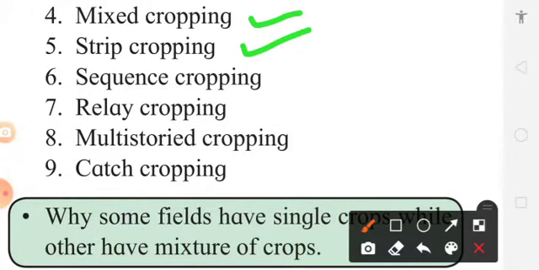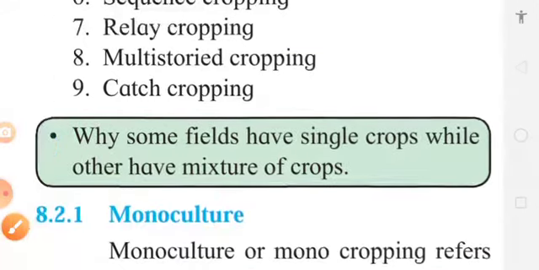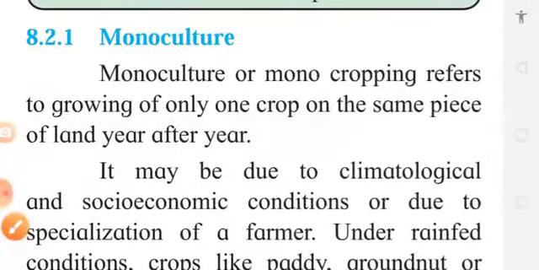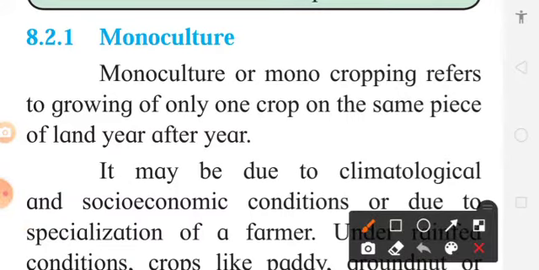Five, strip cropping. Number six, sequence cropping. Number seven is relay cropping. Number eight is multi-storied cropping. And the last one is catch cropping. Now we are going to study these in detail. Let us go to the first, monoculture. This monoculture is also called monocropping.